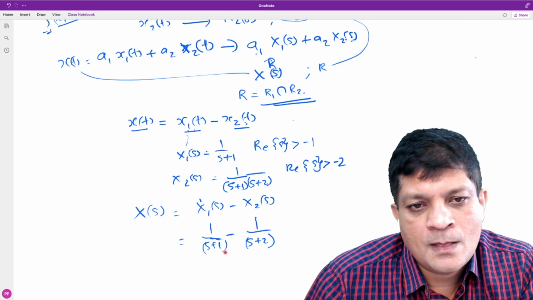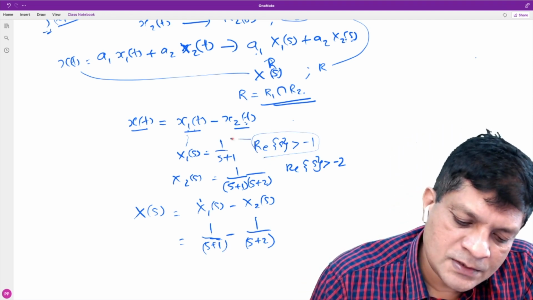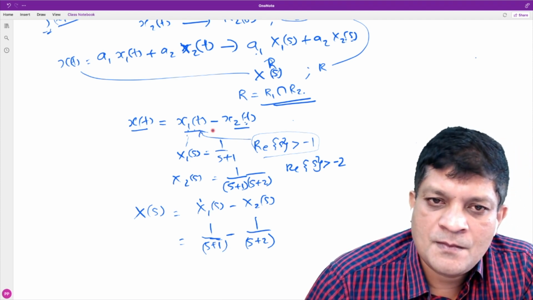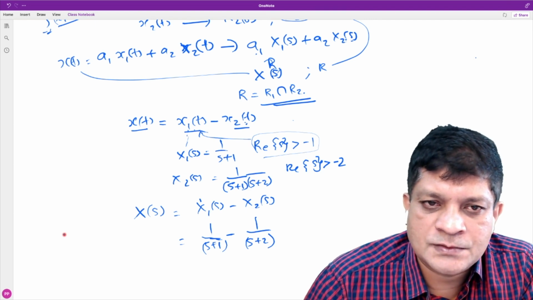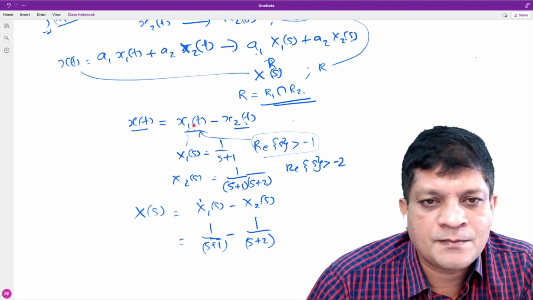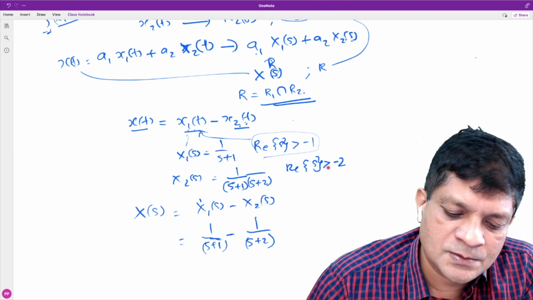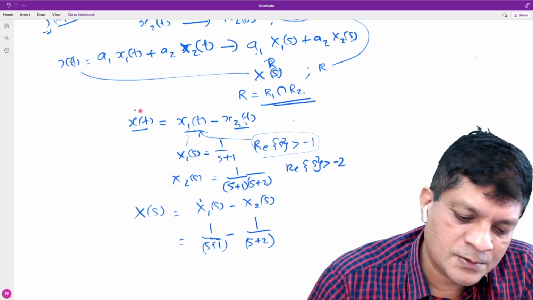Okay. Now one thing, we are given that this is the ROC. Then what is the nature of this signal x1(t)? Is it a right-sided signal, left-sided signal, two-sided? What is x1(t)? Right-sided. It is a right-sided signal. What about x2(t)? Right-sided. Then what about x(t)?